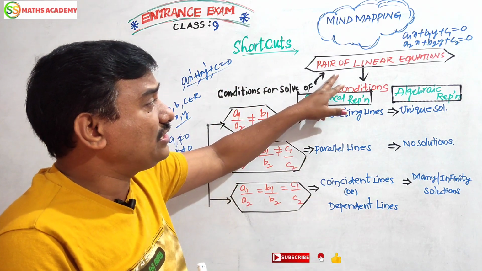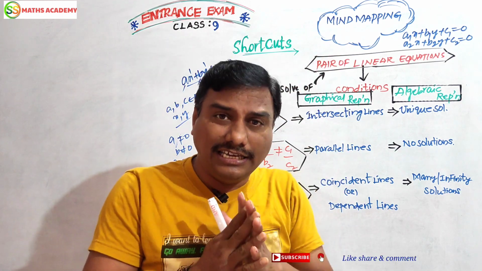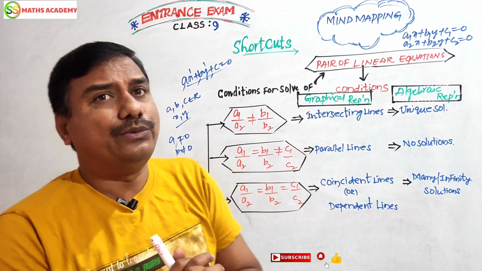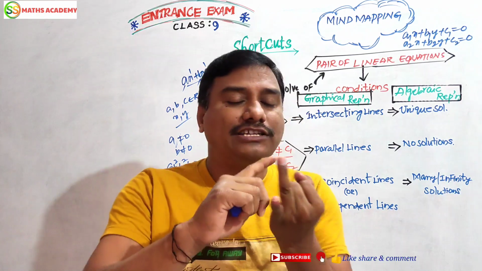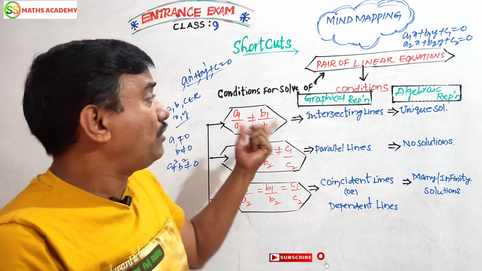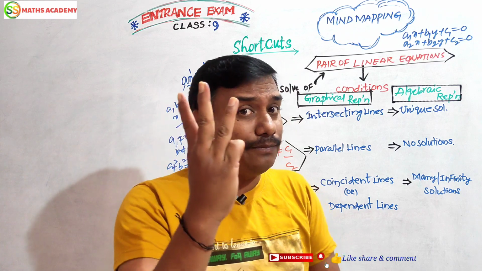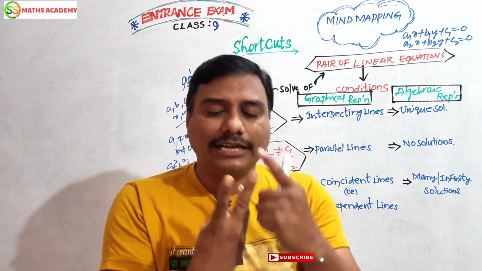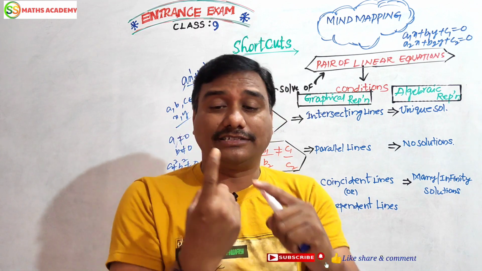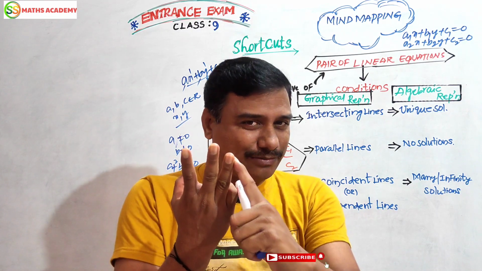Now let us come to the point: the conditions for solving a pair of linear equations. We generally follow three conditions. I already explained what an equation is, what a linear equation is, what a pair of linear equations is, and what the general form is. Generally, to solve a pair of linear equations, there are three methods: geometrical, and algebraical. In the algebraical, we follow three methods: cross multiplication, substitution method, and elimination method.